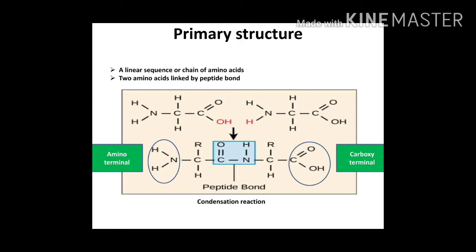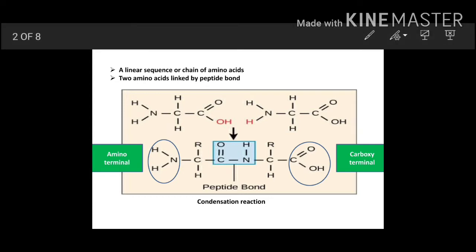So first is the primary structure. What is the primary structure of protein? It is nothing but just a linear polypeptide chain of the amino acids.